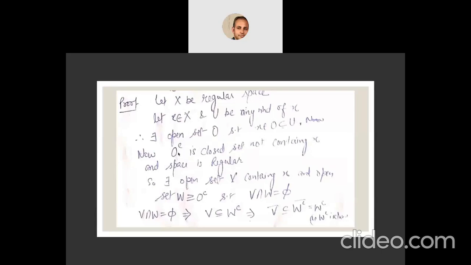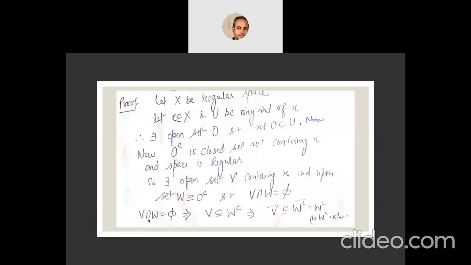Now, if O is an open set, then O complement is a closed set not containing x, because O contains x, so O complement will not contain x. And as the space is regular, there must be an open set V containing x and an open set W containing this closed set such that V and W are disjoint. V intersection W is empty.